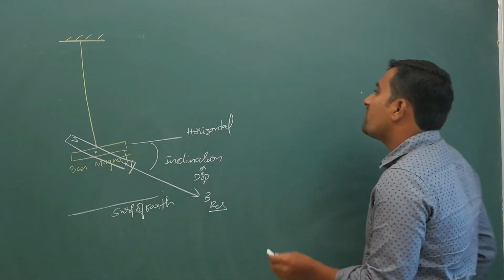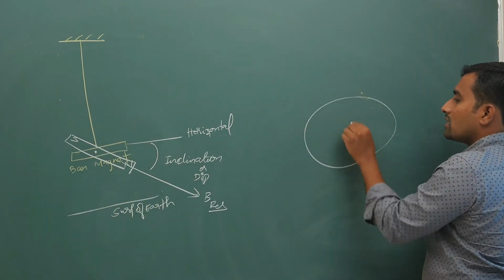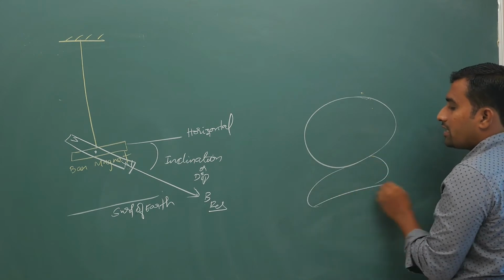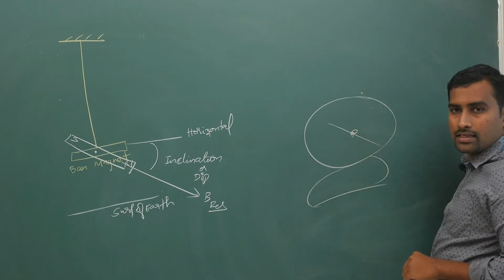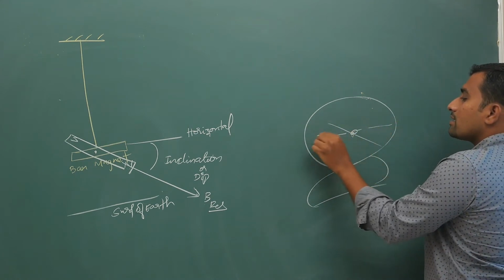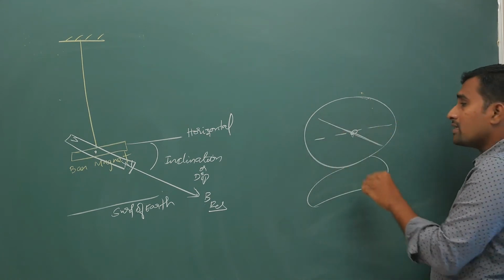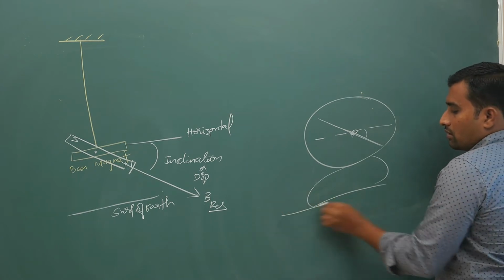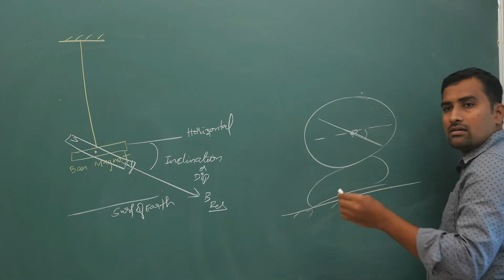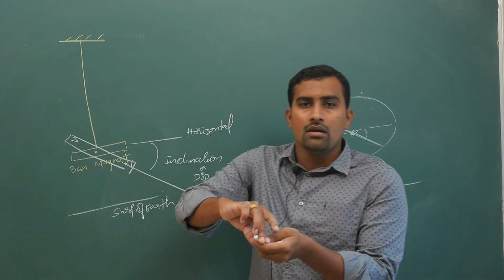Now in labs, or if you search on Google later, you will find an instrument called a dip circle. A dip circle has a needle that will tilt like this from the horizontal. On the table, your dip circle needle will be vertical.